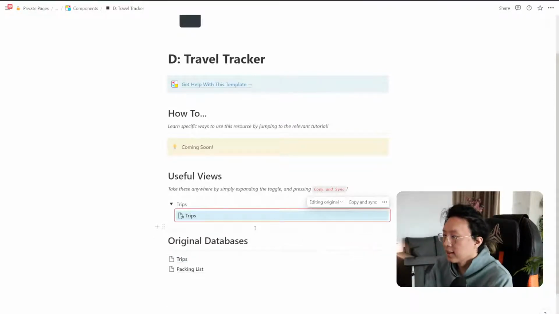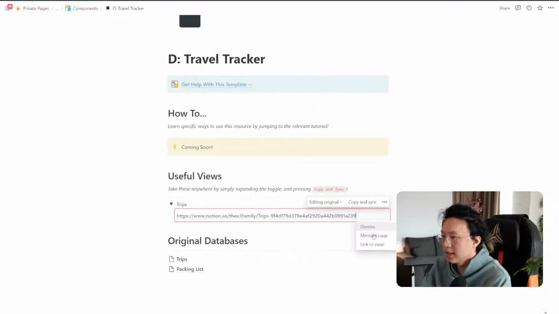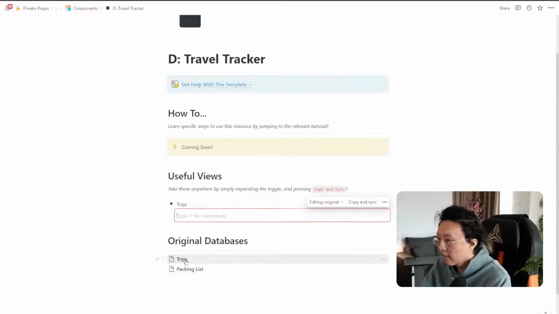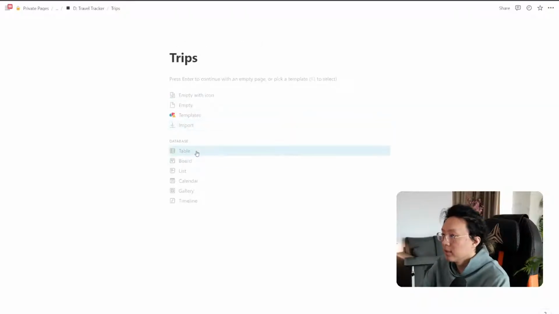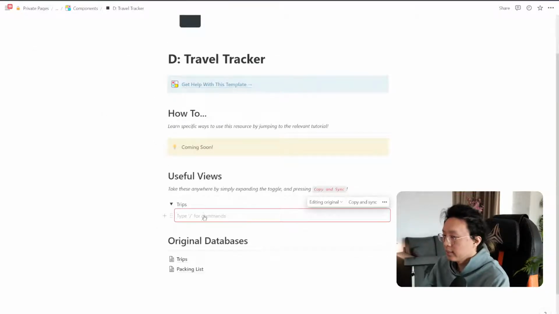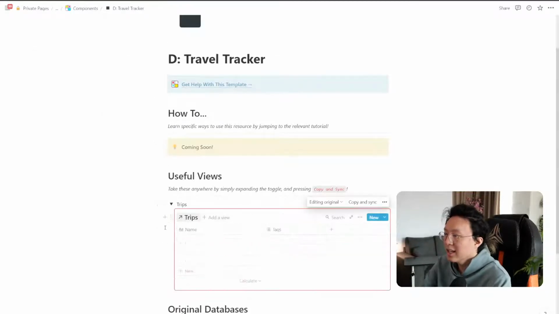So what I want to do here is paste this and nope, not mention page. I want to mention database. So let's go ahead and see how to make this a database. So we're opening this up now, and then we can see that we can make a table, which is what we want. And then we're also going to make a table here. Perfect. So now when I paste trips, it'll create a linked database, just like that.